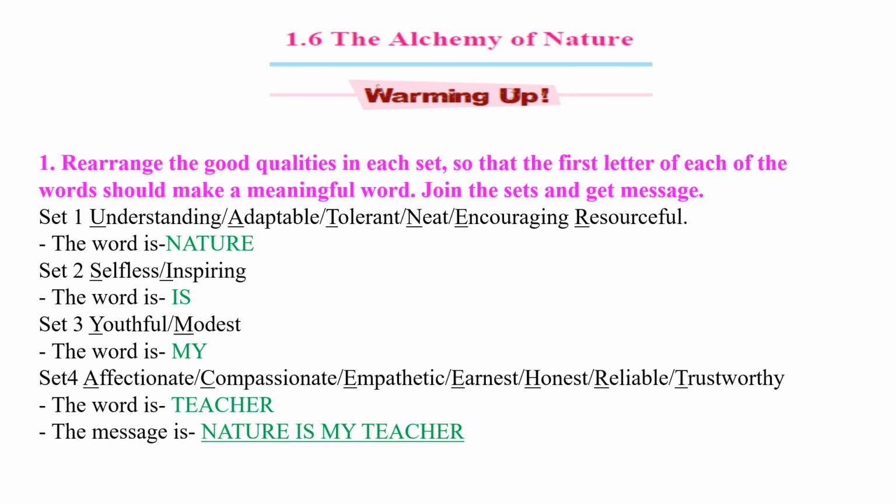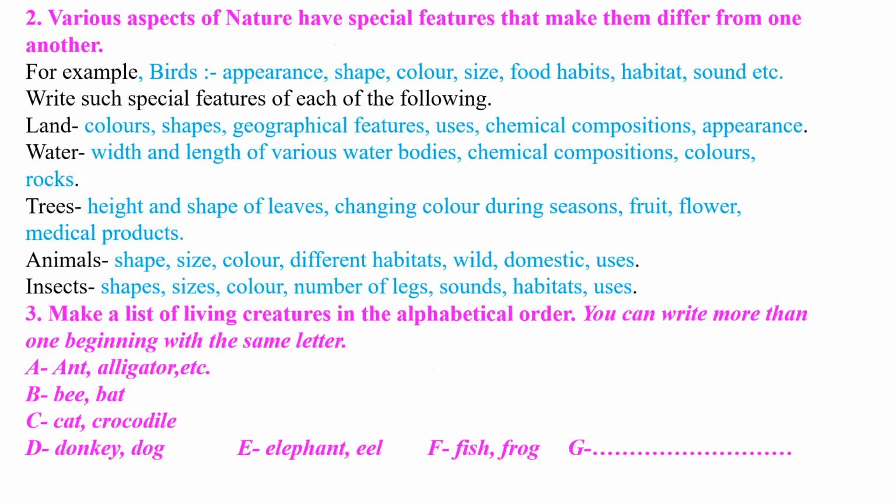Set 2: selfless, inspiring. If we take the first alphabet of both the words, the word is is. Third set: youthful, modest. Y and M, the first alphabets, that is my. Fourth set: affectionate, compassionate, empathetic, earnest, honest, reliable, trustworthy. That means we are taking the first alphabet of each word and the new word is teacher. So from this activity we get one message: nature is my teacher.